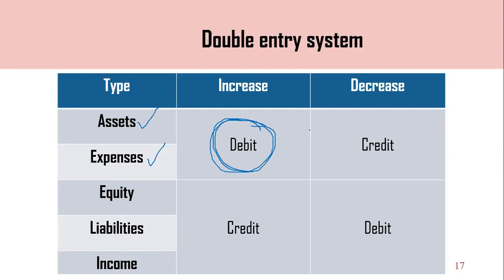Right? So if the value of assets or expenses goes down as a result of a transaction, we record it as credit. යම් ගනුදෙනුවක ප්‍රතිඵලයක් විදියට වත්කමක හෝ වියදමක අගය අඩු වෙනවා නම් අපි ඒක credit සටහනක් විදියට සටහන් කරනවා. Right? So again there are three elements. If equity, liabilities and income values increase as a result of a transaction, we record it as credit.